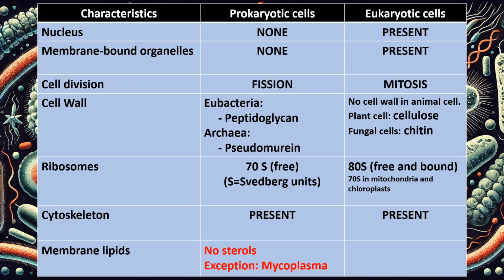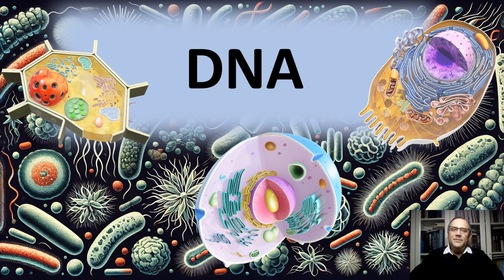For cytoplasmic membrane lipids, prokaryotic cells typically lack sterols in their membranes, with the exception of Mycoplasma, a unique type of bacteria that we might briefly mention in this course. In eukaryotic cells, however, sterols are present in the cytoplasmic membrane, which we will explore when we discuss macromolecules, particularly lipids and steroids, later on. Despite their differences, prokaryotic and eukaryotic cells share one fundamental feature.